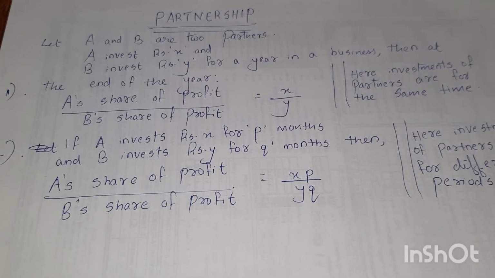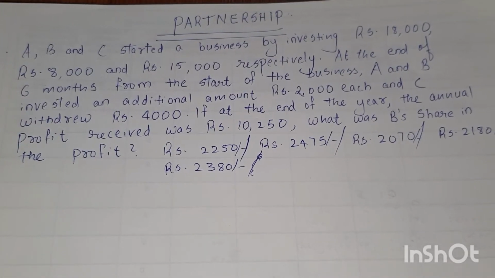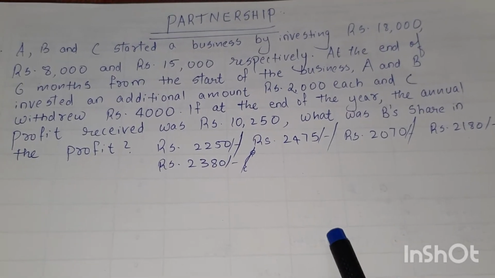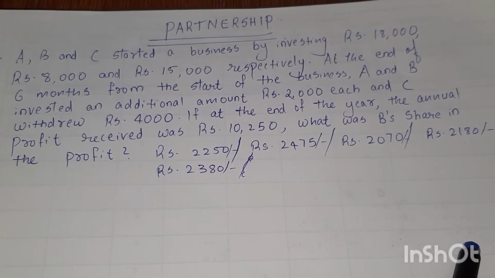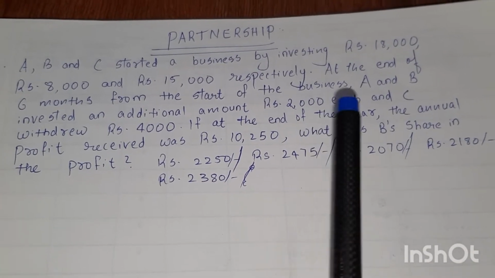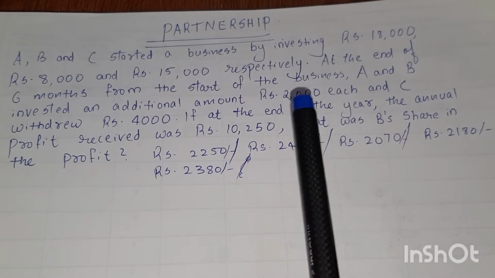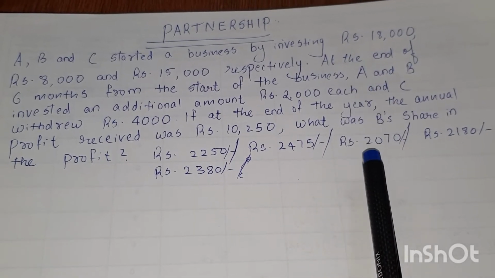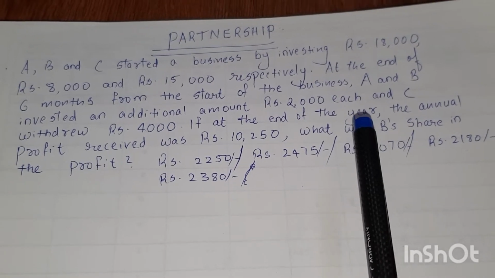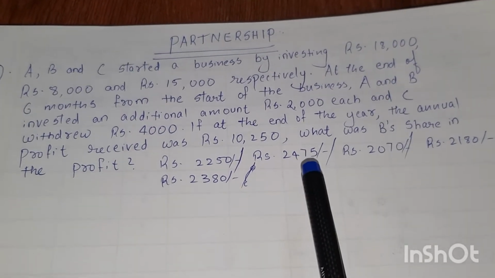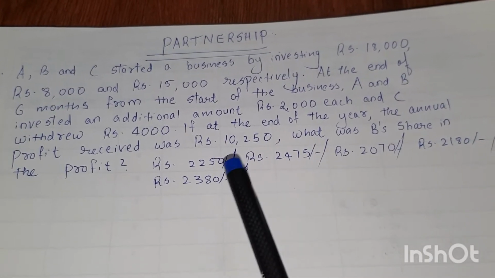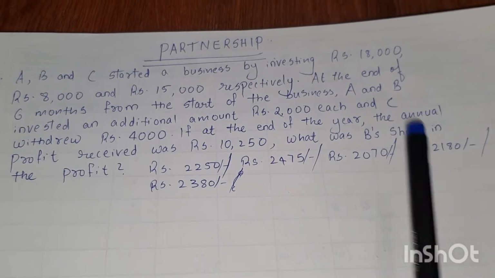So we can go to the questions now. The question is: A, B and C started a business by investing rupees 18,000, rupees 8,000 and rupees 15,000 respectively. At the end of 6 months from the start of the business, A and B invested an additional amount of rupees 2,000 each and C withdrew rupees 4,000. If at the end of the year the annual profit received was rupees 10,250, what was B's share in the profit? And these 5 options are given.